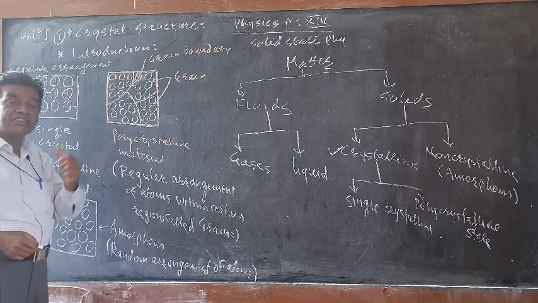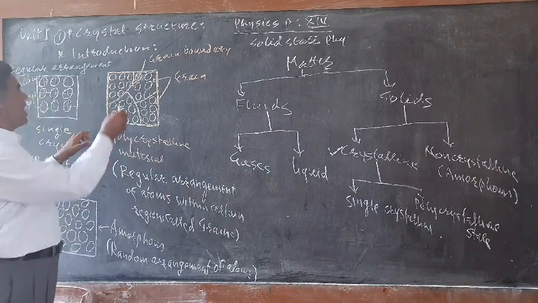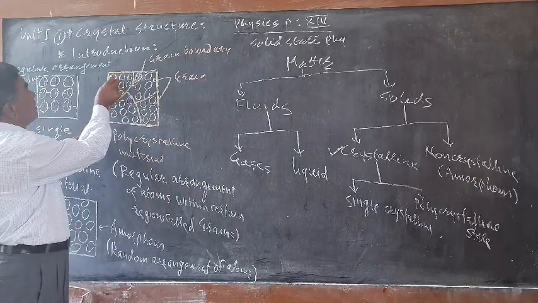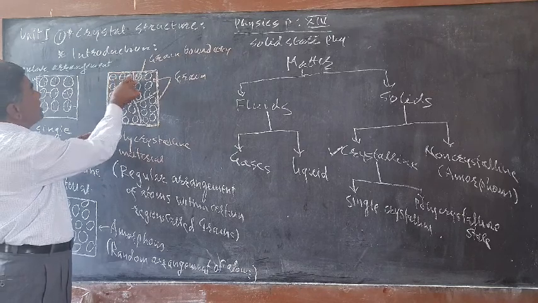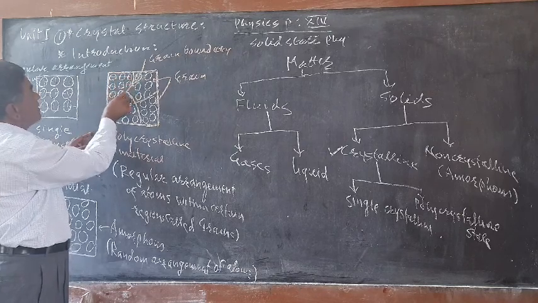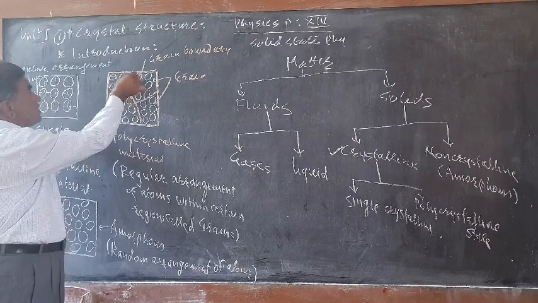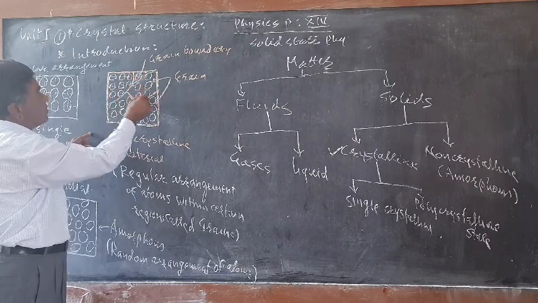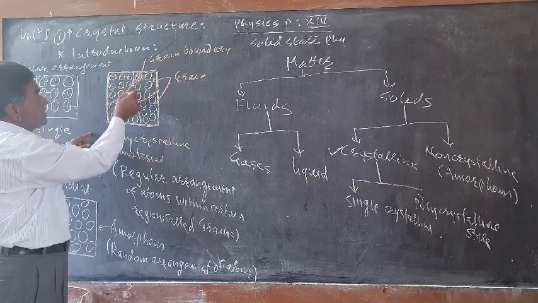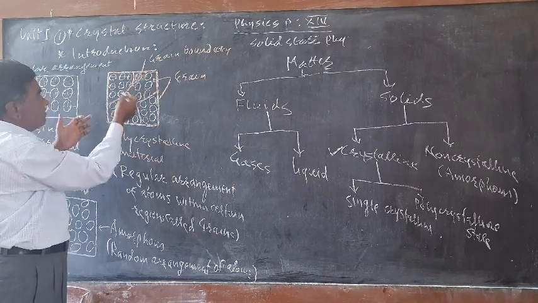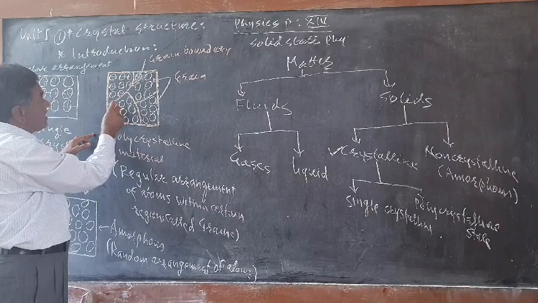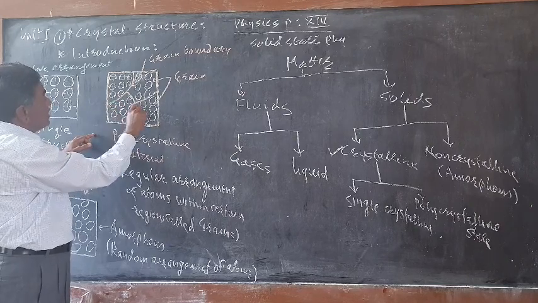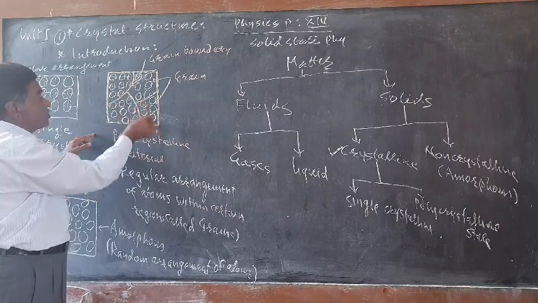But in some cases the arrangement is discontinued. It is short range. The atoms are arranged in a regular pattern in a particular region, but a neighboring region is arranged in a somewhat different manner.